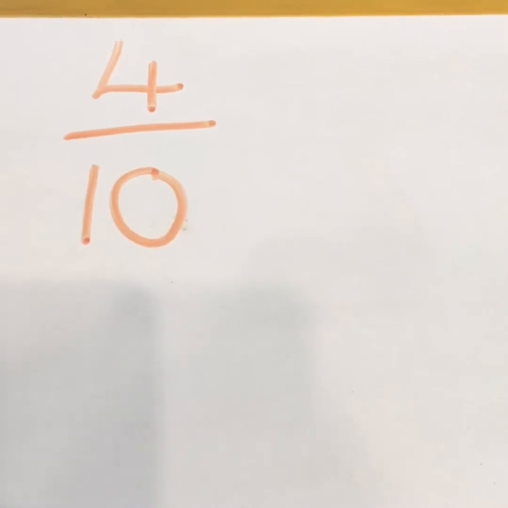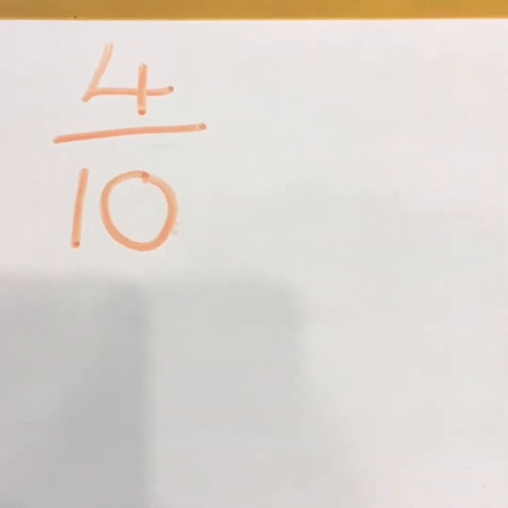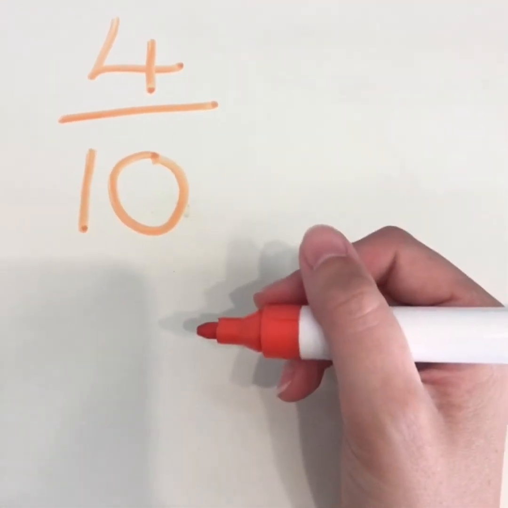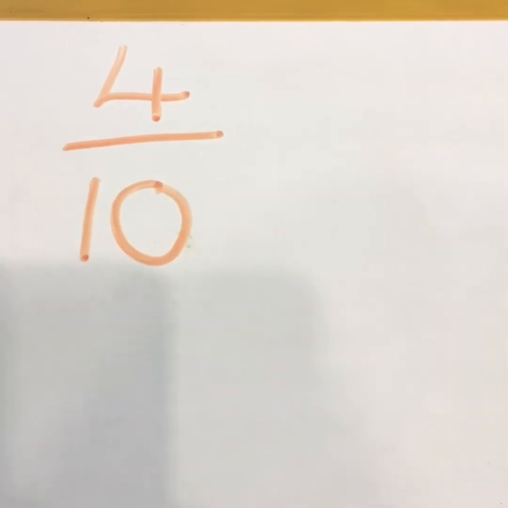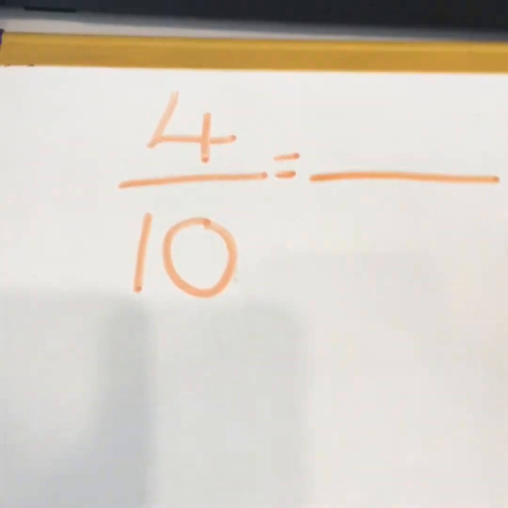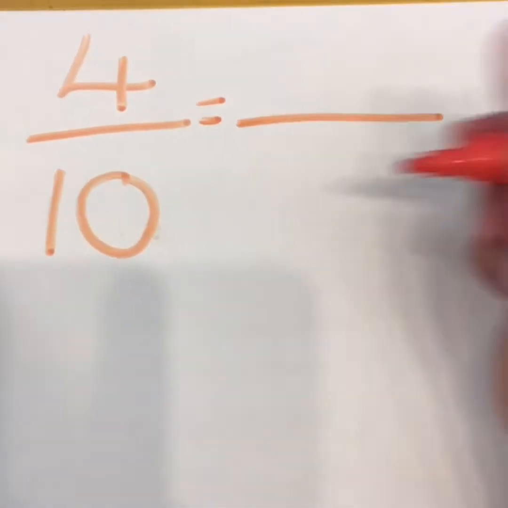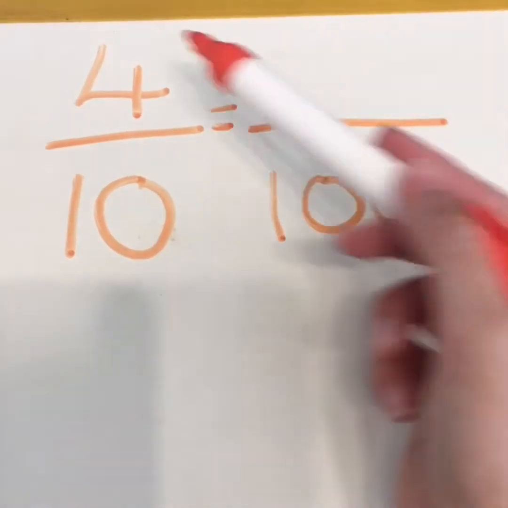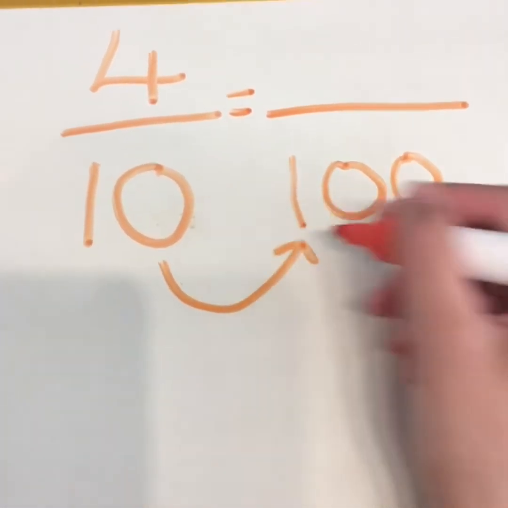So we did a spelling test, and you got 4 out of 10. Oh dear, not your best spelling test, but that's okay. We can always practice. How can we turn this into a percentage? Well, like we were saying before, percent means out of 100. So we need to make it so that it's got 100 parts. So what do I want to make my denominator then? Well, I want to make it 100. So I'm going to find an equivalent fraction to 4/10 with 100 as the denominator. So what did I times my denominator by?